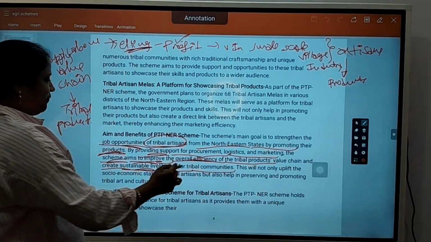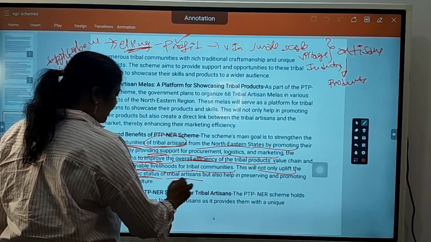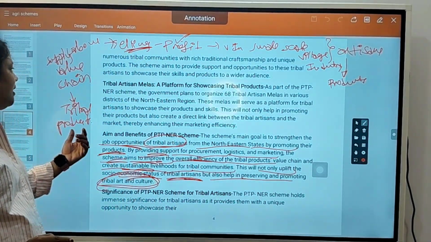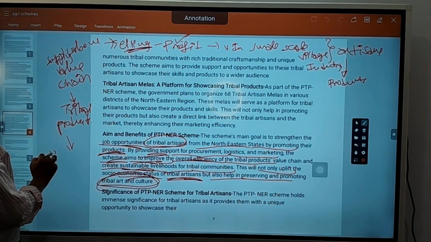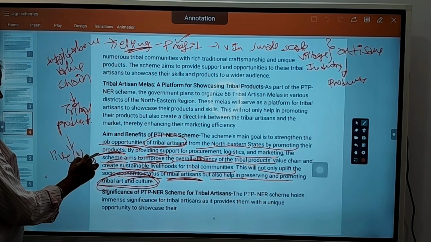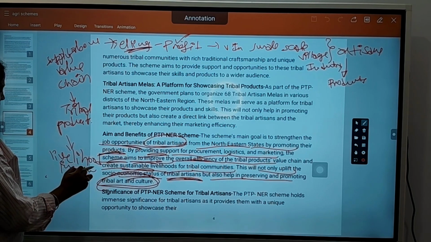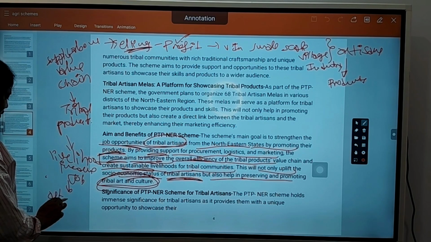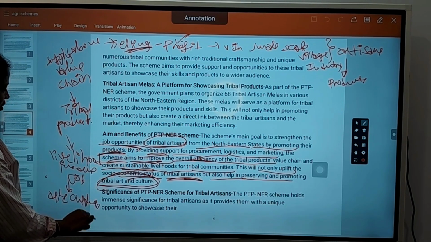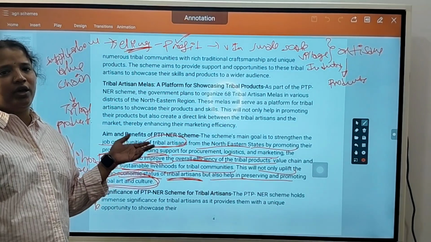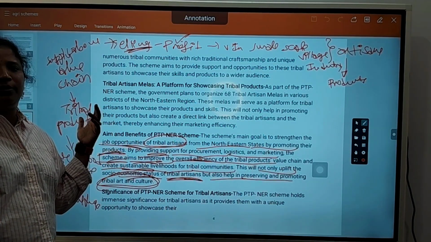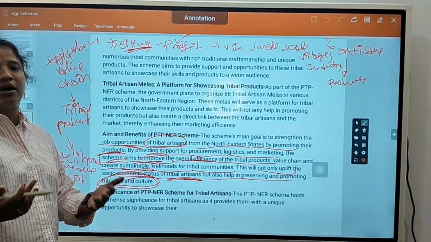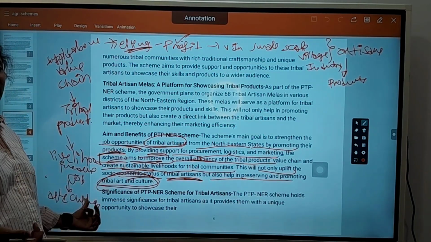This will not only uplift the socio-economic status of tribal artisans, but also help preserve and promote tribal art and culture, so that they will get some livelihood, income, job opportunities, and later their culture. For their art and culture also, there will be some recognition in the society. Okay, if one culture is not going well, what happens, after some days it will be demolished. But if it is going well, if they are getting profits, if they are continuing the same art for many years, what will happen? The culture will persist.